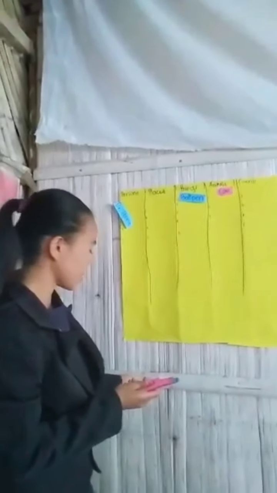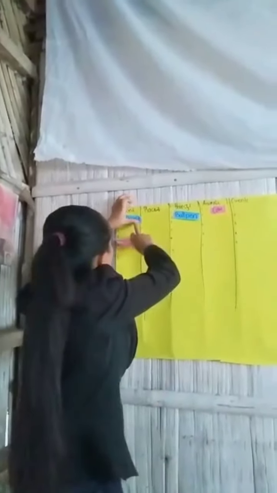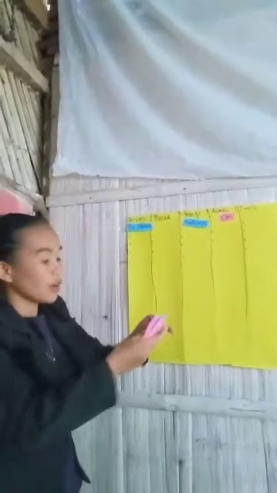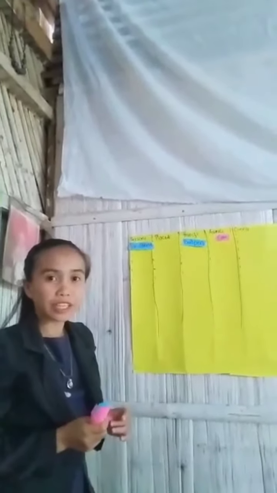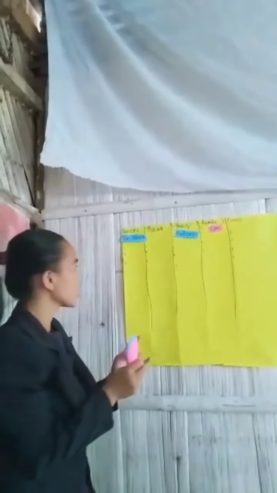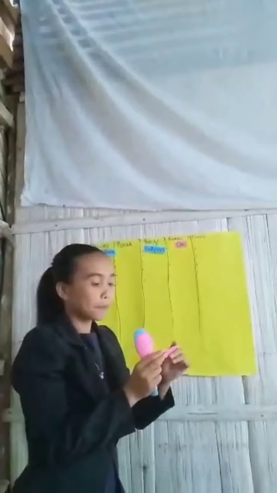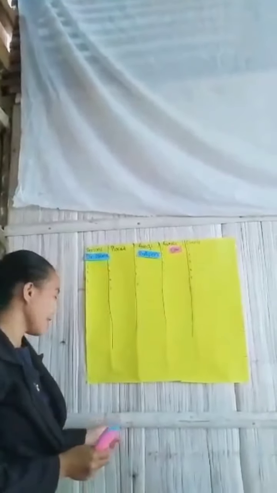So I have here the fourth word, Mexico. Which column does Mexico belong to? Okay, very good.